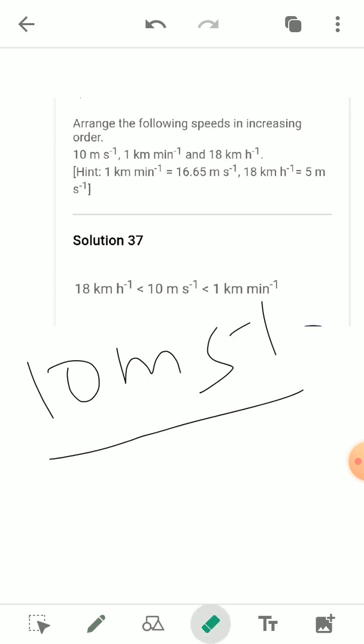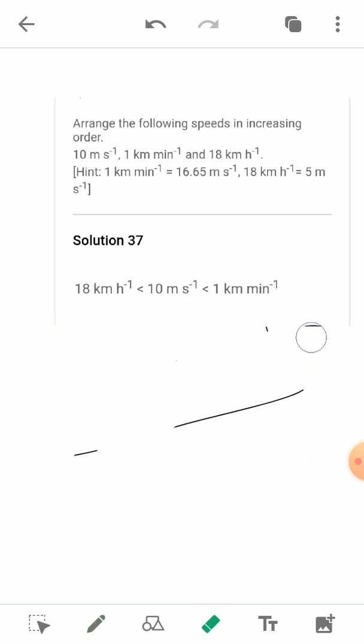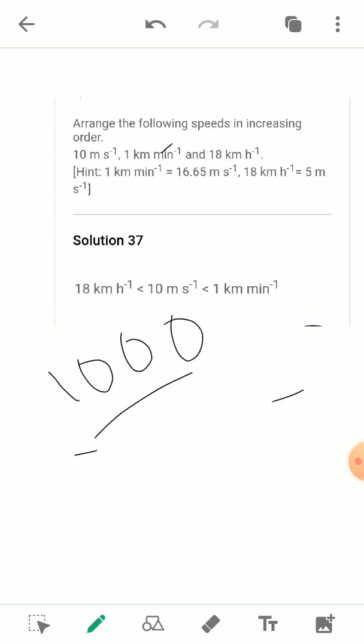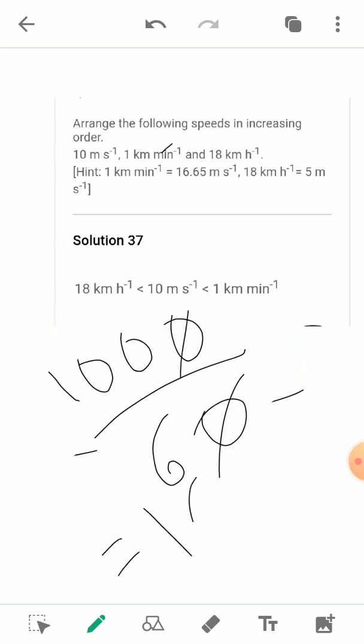Now the second one is 1 kilometer per minute. How can we convert 1 kilometer per minute? We know that 1 kilometer is equal to 1000 meter, and 1 minute is equal to 60 seconds. When we divide this, we get the value 16.65 meter per second. This will be the value.